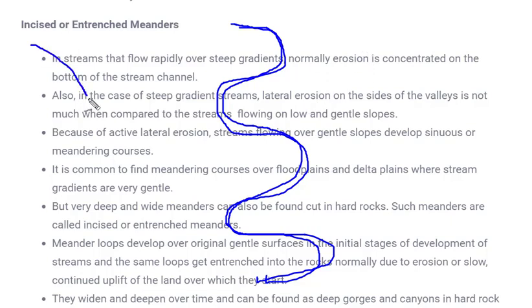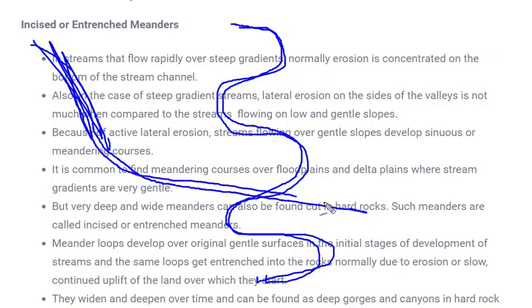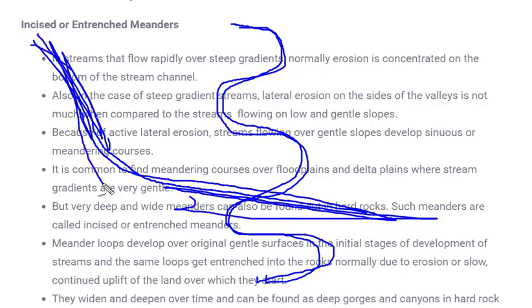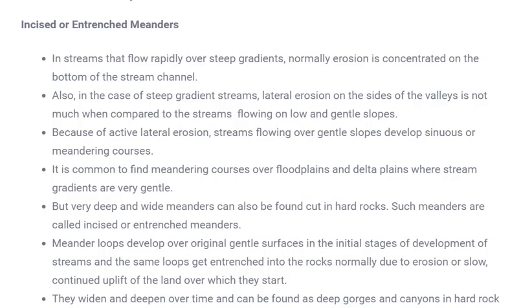So in its youth stage, the slope was very steep, but when it moves further into the plain, you can see the slope is lesser than the slope at the earlier stage. So that's why the river started flowing in different directions to maintain its speed. And during this process, it has several erosional effects.